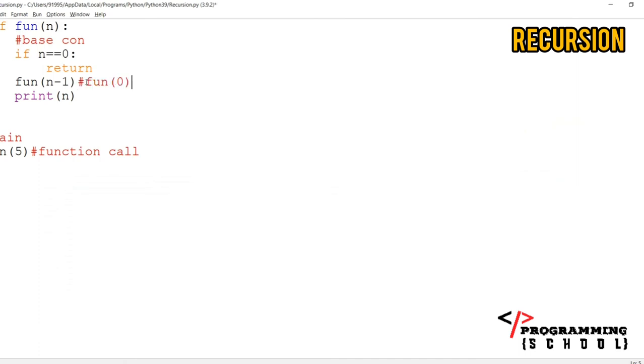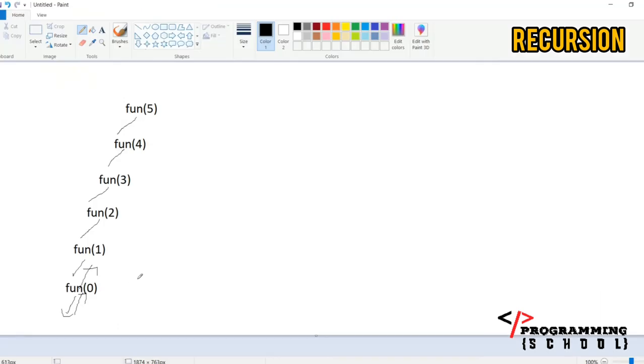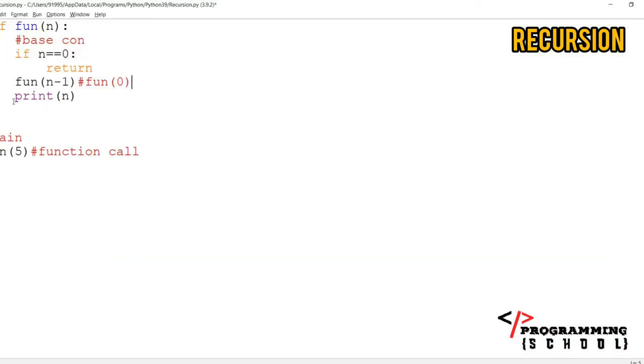If fun of 0 is completed, that means n minus 1 is 0, right? Now it is completed. Now what is the n value? The n value is going to be 1. That's why 1 is going to be printed first here. Then it is going back here, and the value is 2 here. Now 2 is going to be printed. Fun of 1 is completed. Then it is going to execute this line.